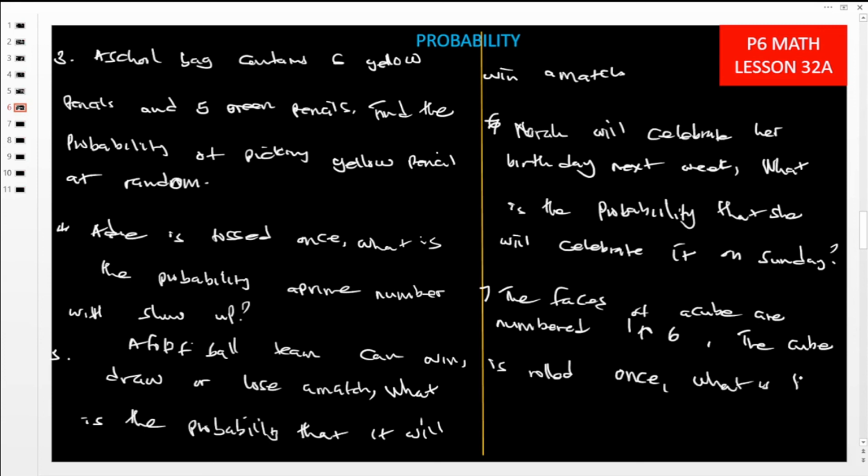What is the probability that a triangular number will show on top?